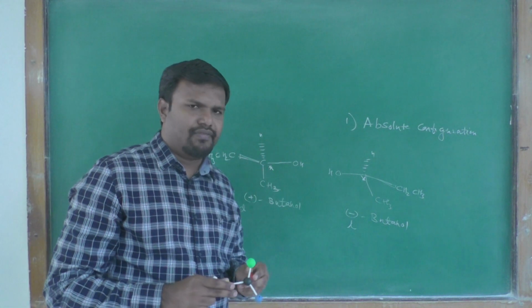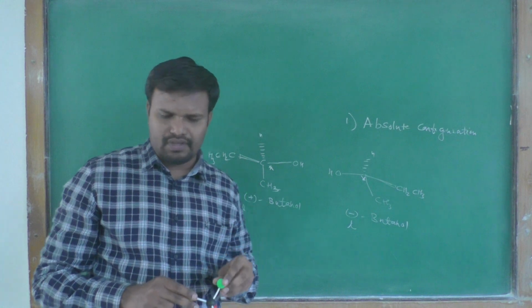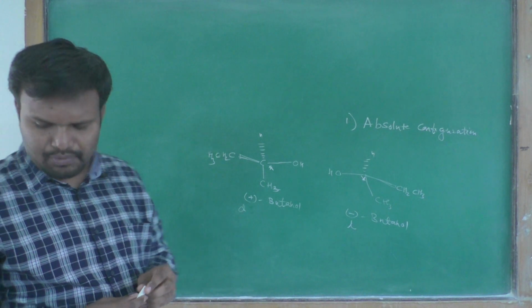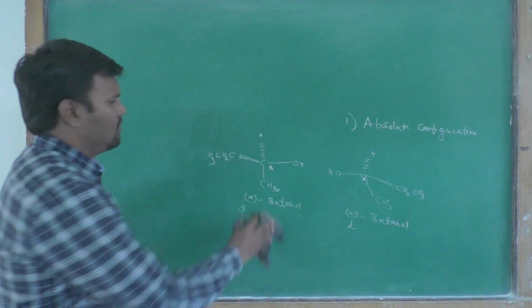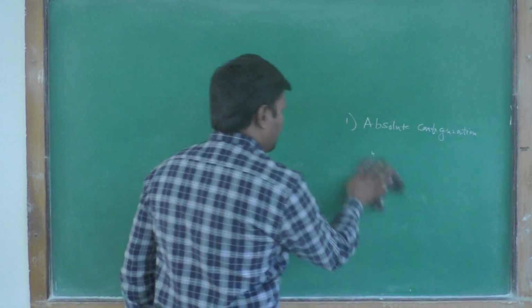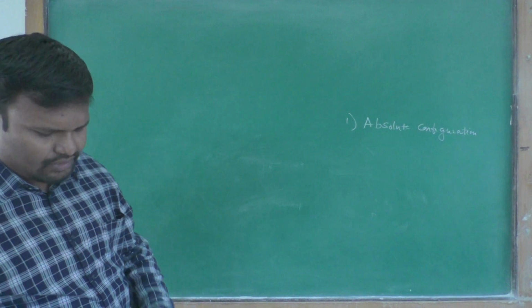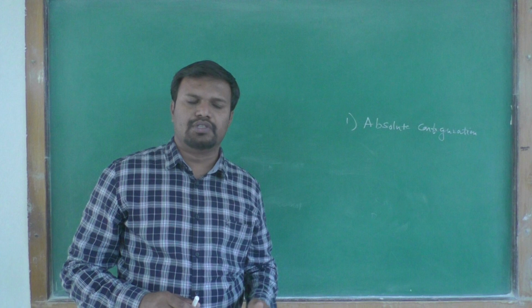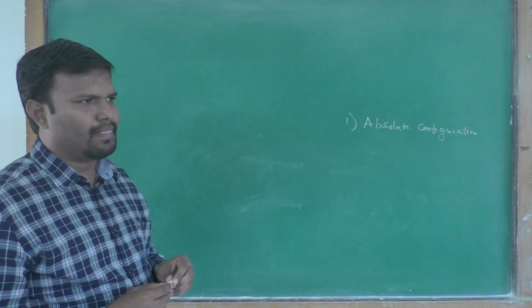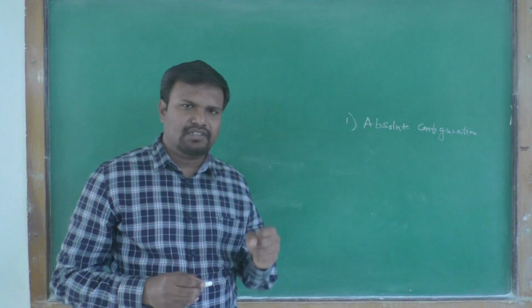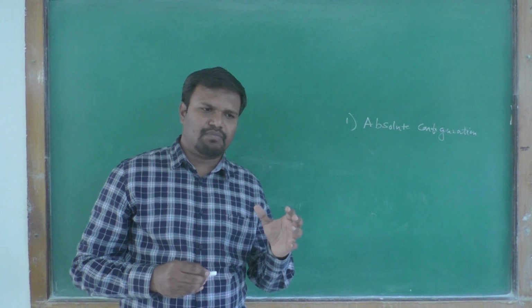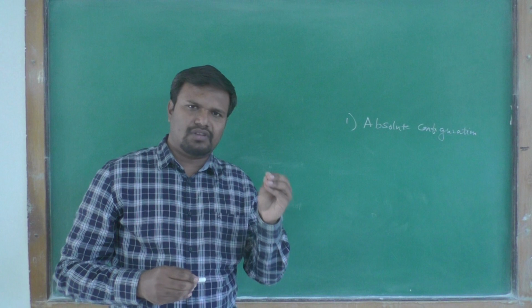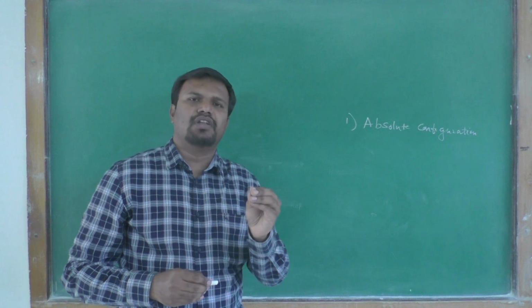Now, what is the meaning of relative configuration? The relative configuration means that if we want to find out the configuration of where the atoms or groups are attached to the chiral center, we predict its configuration relative to an arbitrarily chosen molecule.